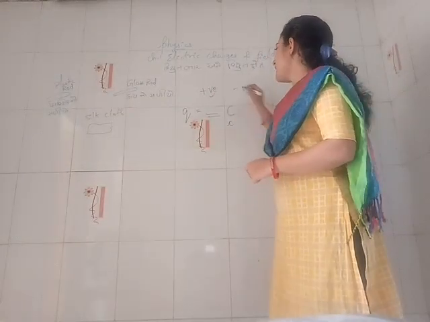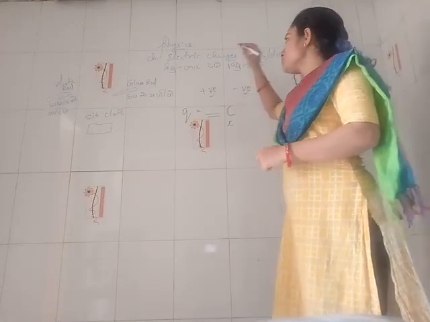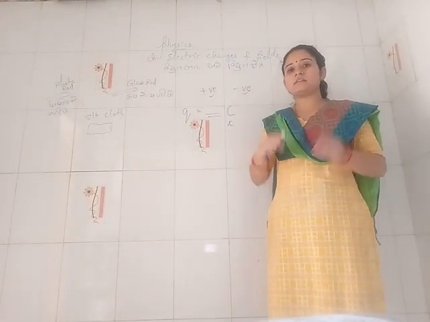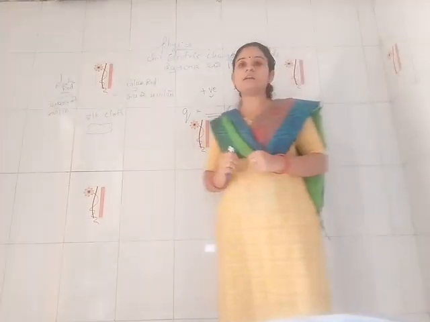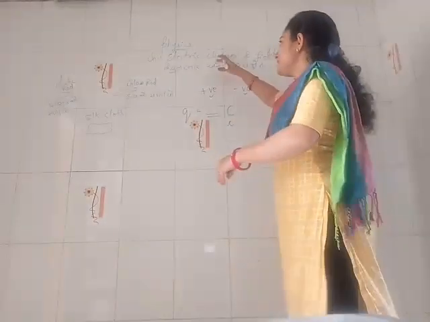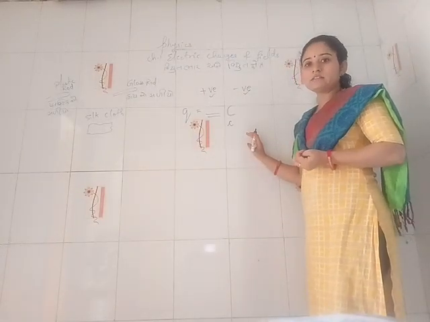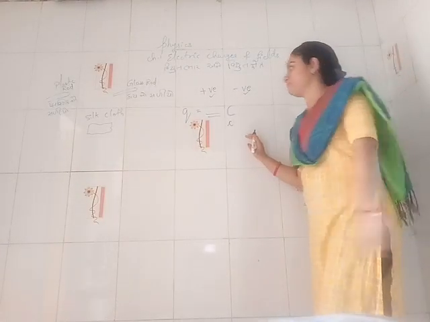So positive and negative charges. These charges have two types of nature, that is static nature or dynamic nature. So it is basically divided into two fields, that is electrostatics and electrodynamics.